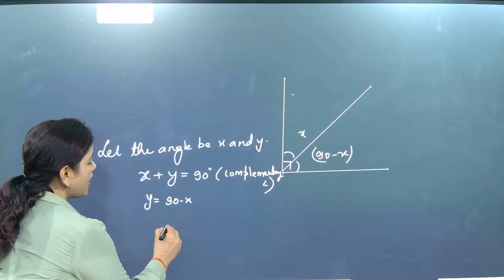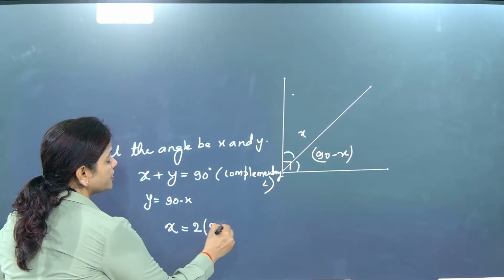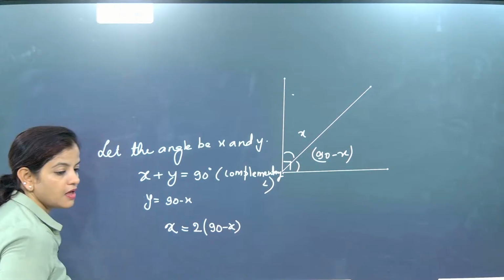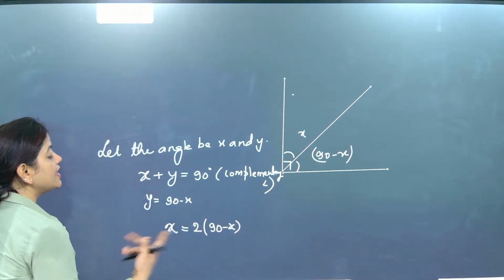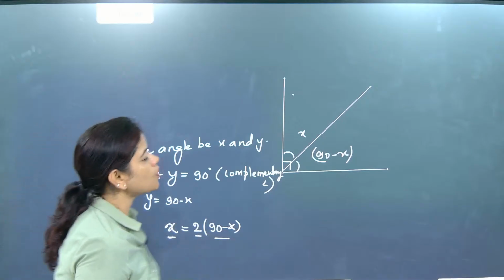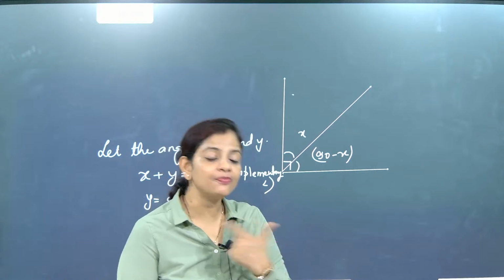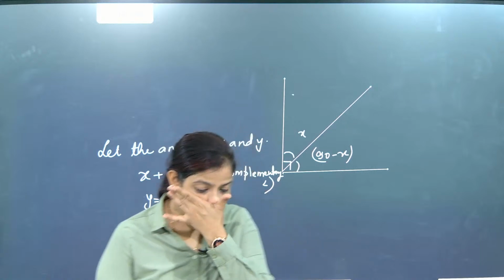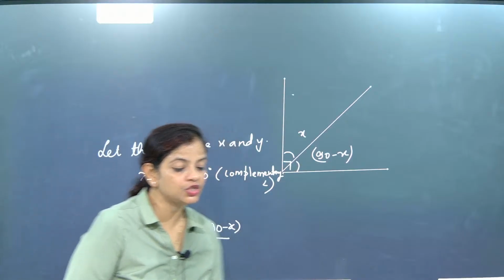Now they're telling that an angle is 2 times its complement. Okay, let's check this one out. So I am the complement of you, but that means when we both add up together, it should come 90.